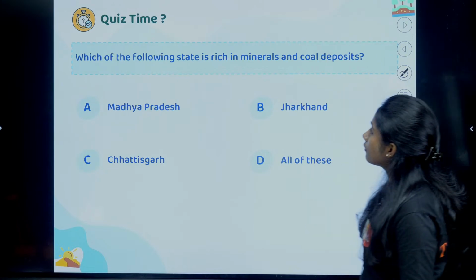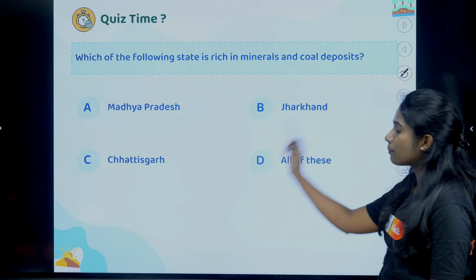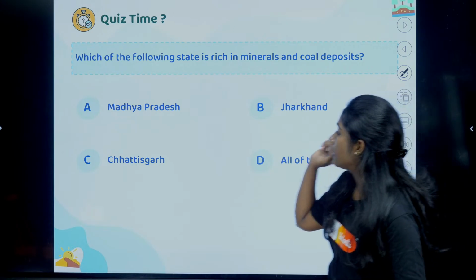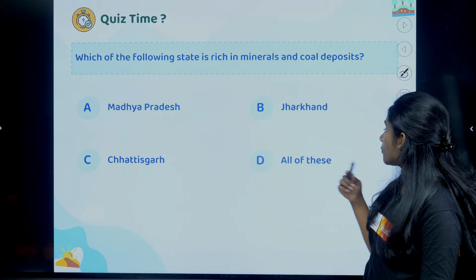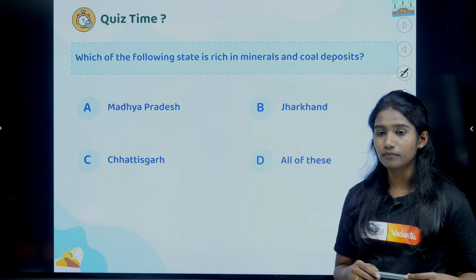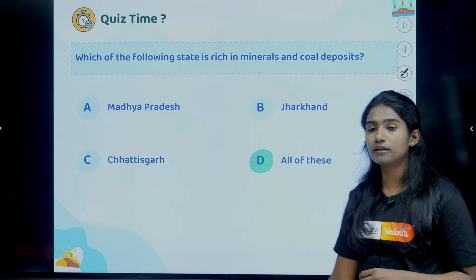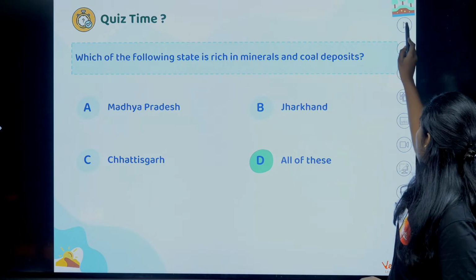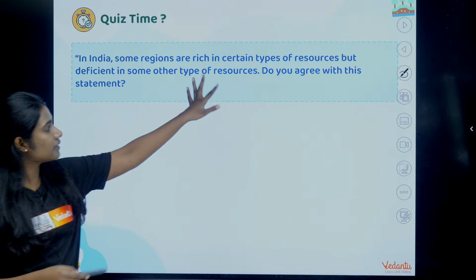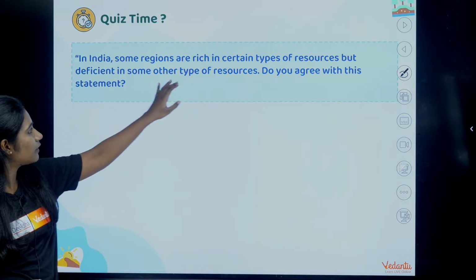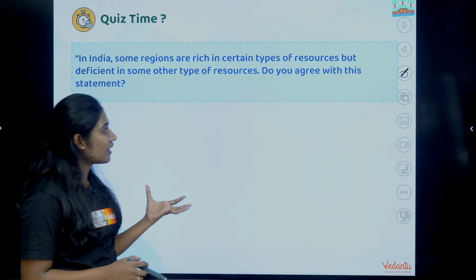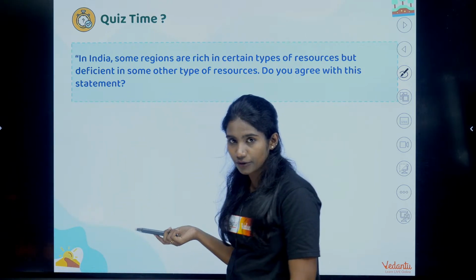Okay. And then which of the following states is rich in minerals and coal deposits? Option A says Madhya Pradesh, option B says Jharkhand, option C says Chhattisgarh, option D says all of these. Which one is the right answer? Any guesses? It is all of these, right? Okay. So now in India, like I told you, some regions are rich in certain types of resources but deficient in other types of resources, right? We saw that, yes, we agree with that, right? So you might get questions like this from this particular section.